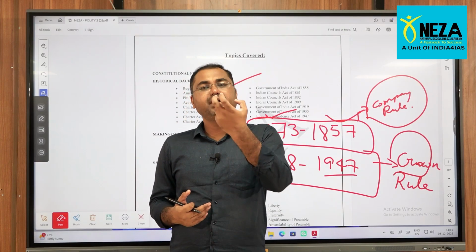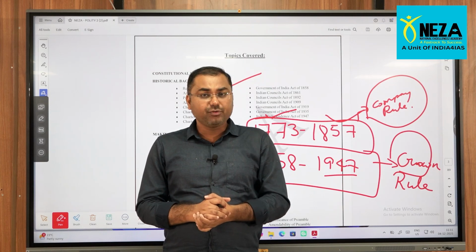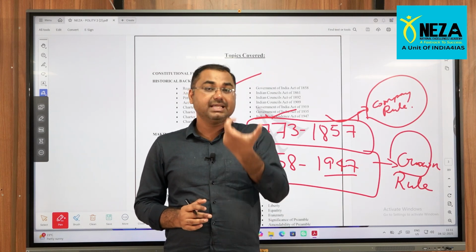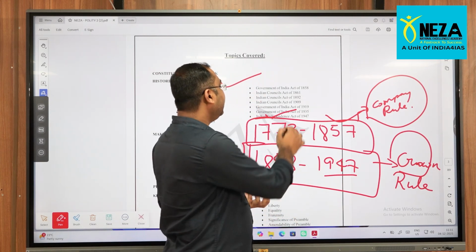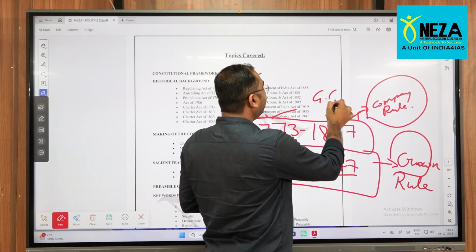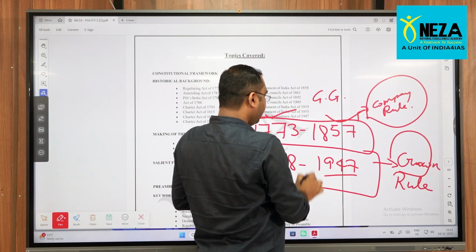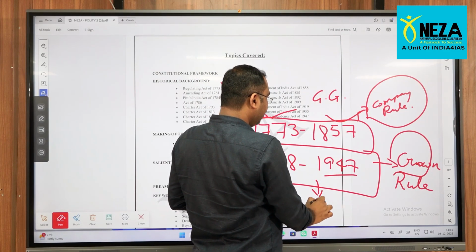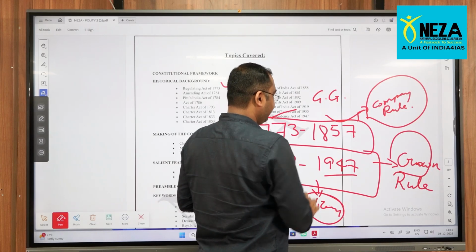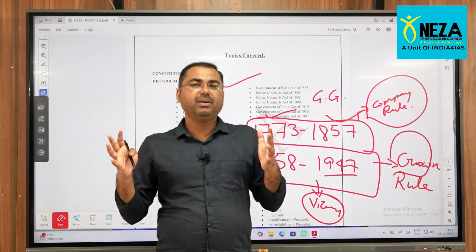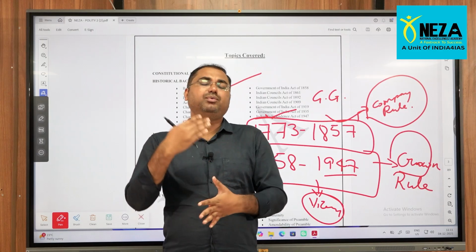So here there was a change in the power of the officer and a change in the designation. Earlier they were addressed as Governor Generals. From here onwards they started being addressed as Viceroys. So this is how the developments happened. Let's look into them one by one.